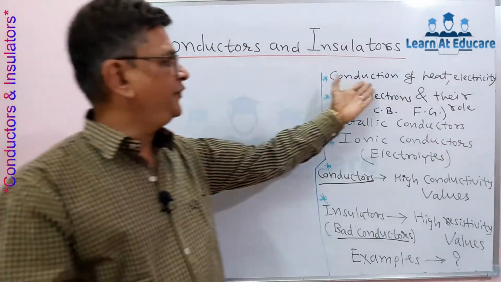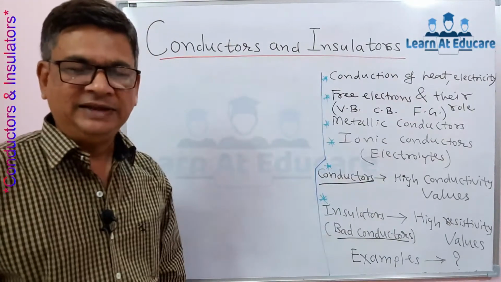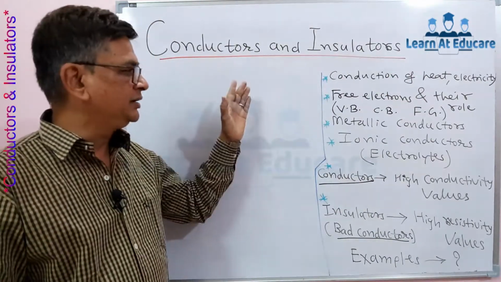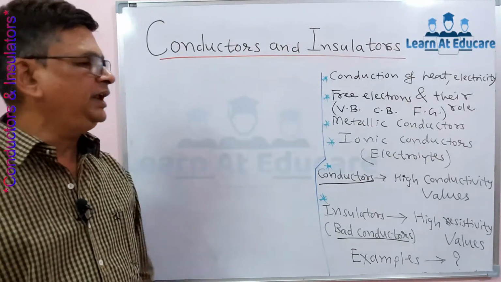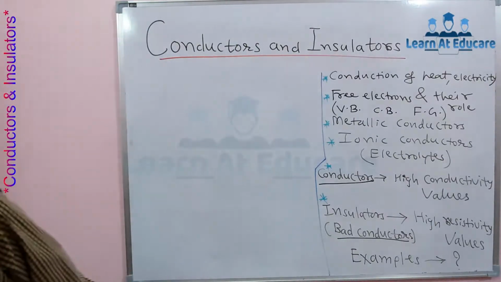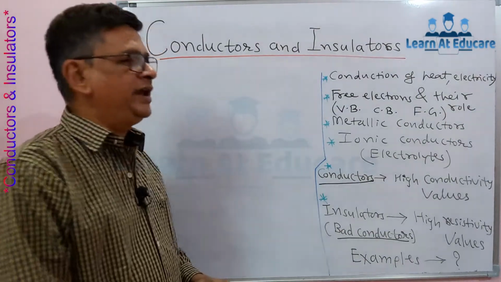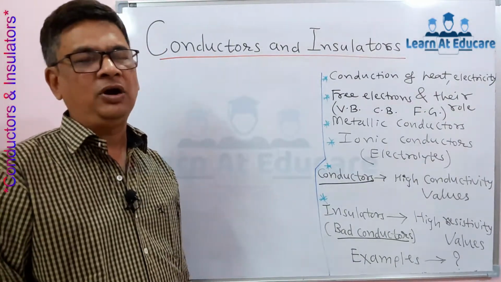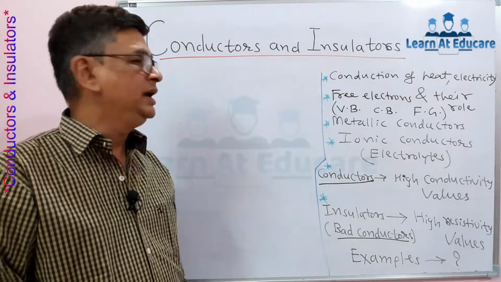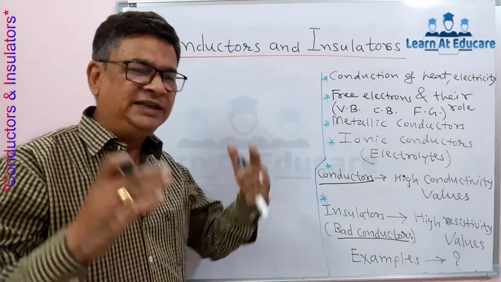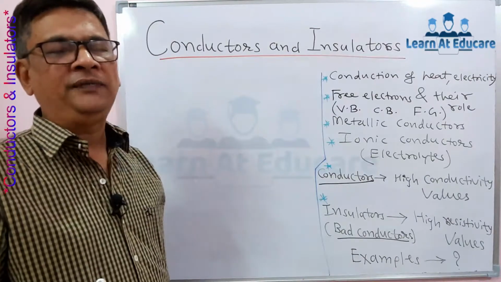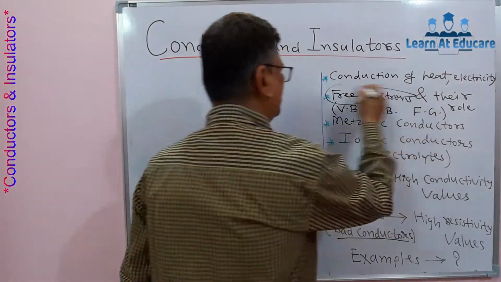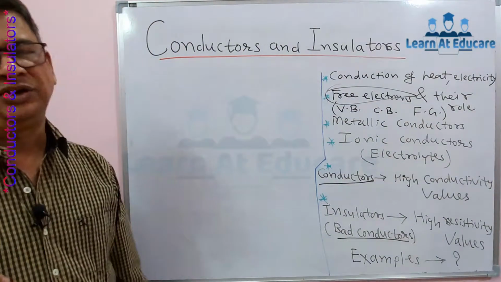So conduction of heat and electricity, that is the metallic property we know, and the conductors are due to the free electrons. Now when you call them free electrons, their ionization enthalpy is low. We know why metals are good conductors, because their ionization enthalpy is low and those electrons are easily available for the conduction of heat and electricity. They are known as free electrons. Now how to understand this free electron?